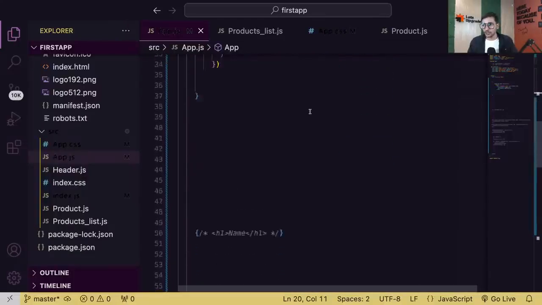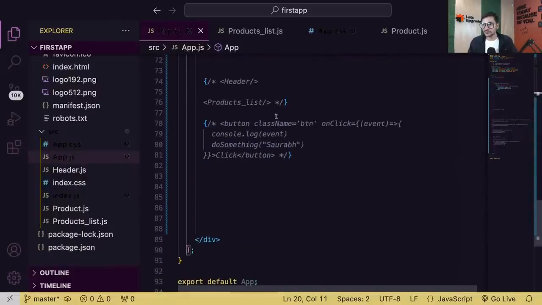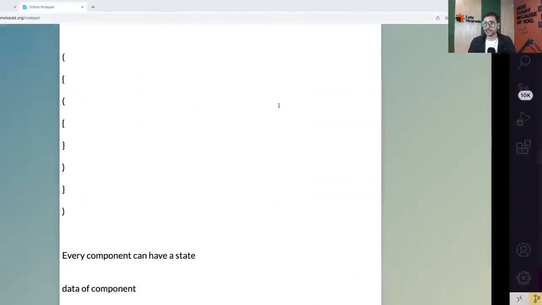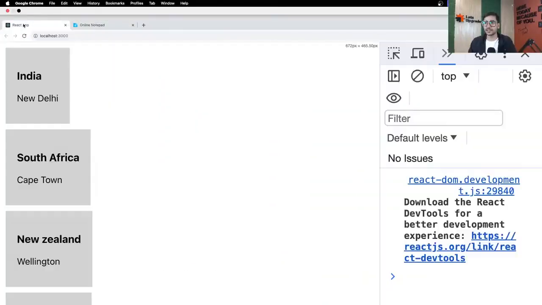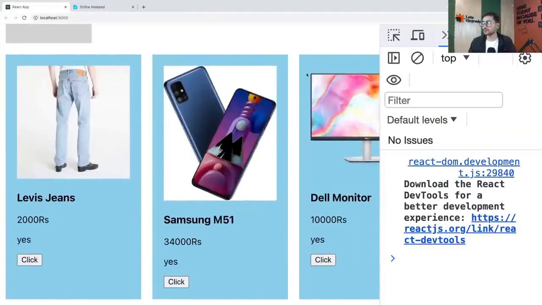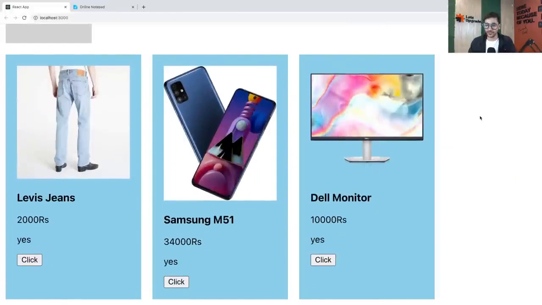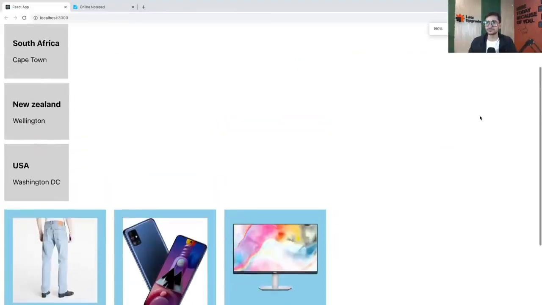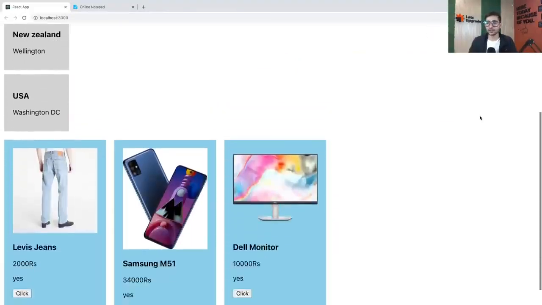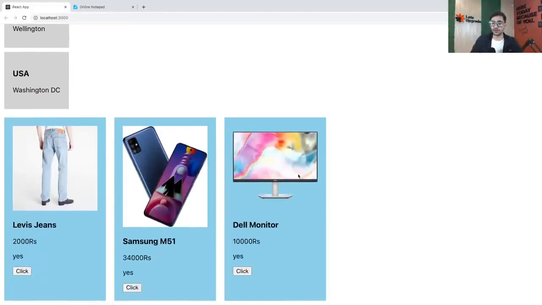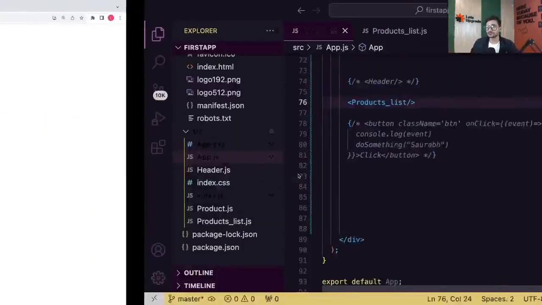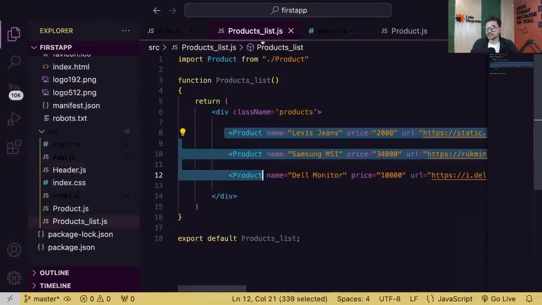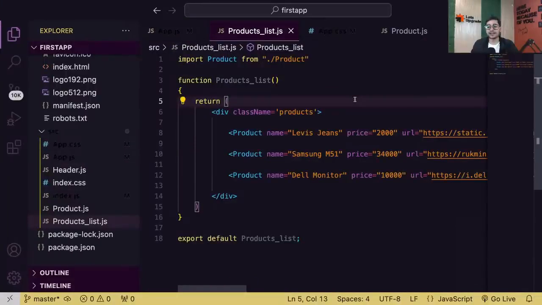Now, should I also do it on the products component, everyone? Should I do it on the product list component? What say? Should I do it just to show you the looping logic? Because right now, our product component is still like this. See? So should I do it on this component? Here on top it is working. Okay, let's do the final thing for today. Let's go to product list. First of all, we need to prepare data.